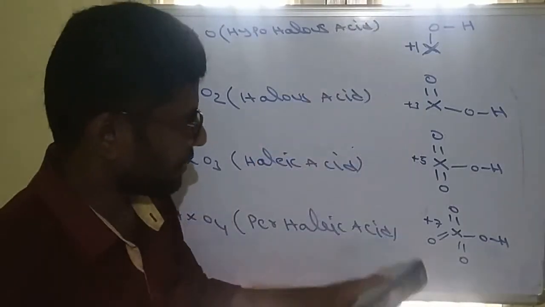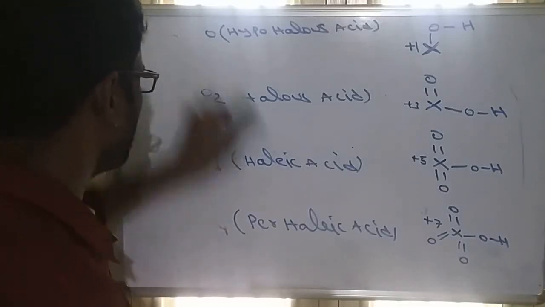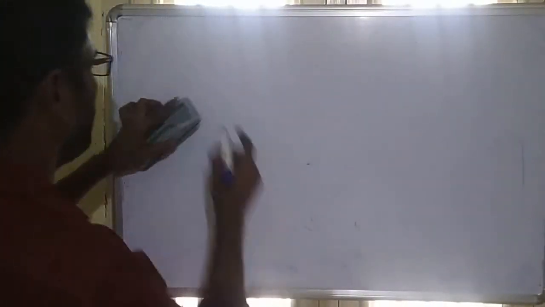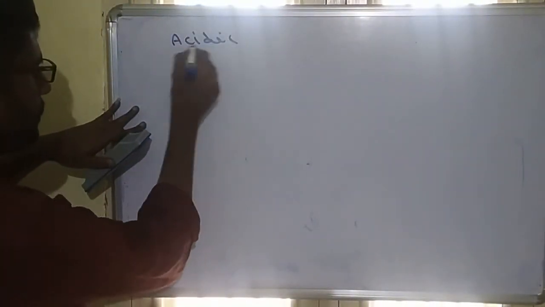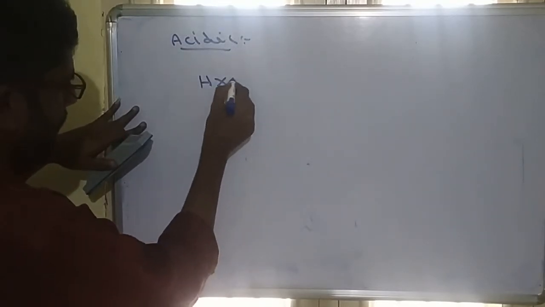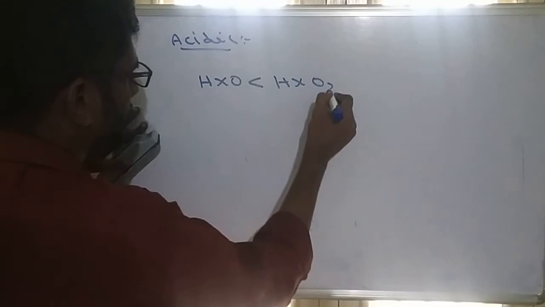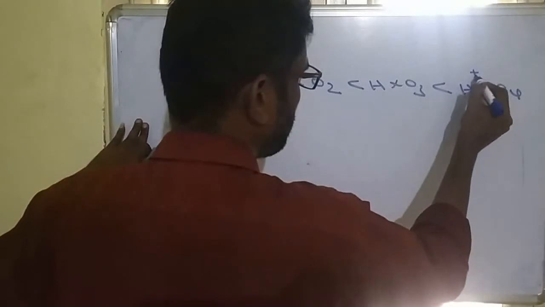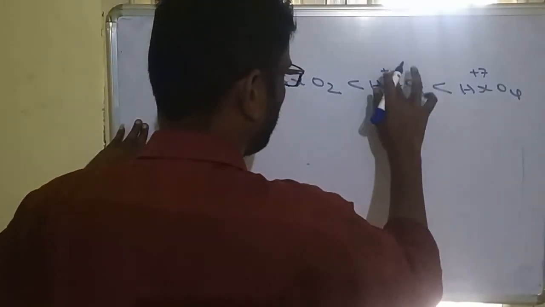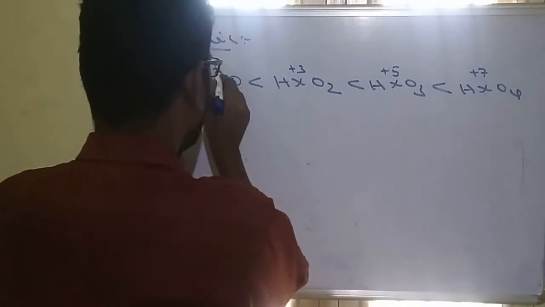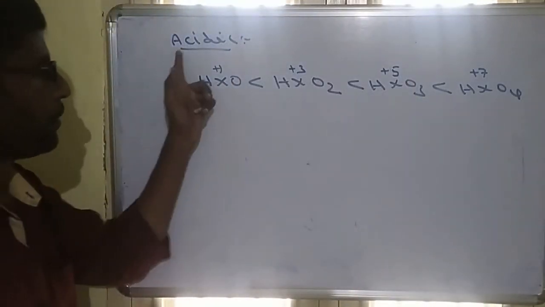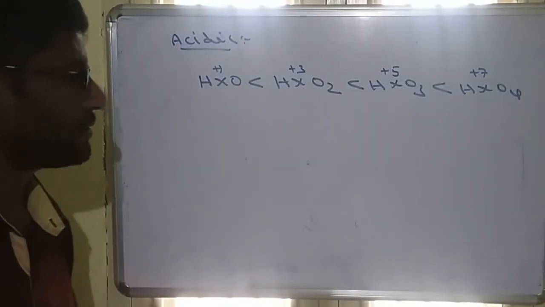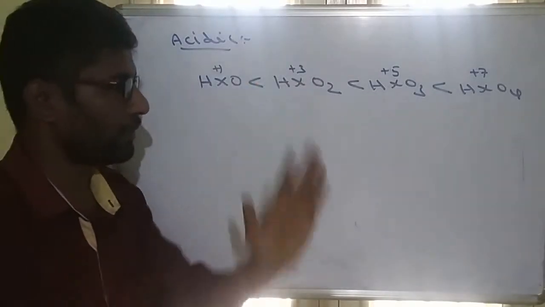So these are the oxo acid structures. Among these oxo acids, the order of acidic strength: HXO, HXO2, HXO3, HXO4. Since they have +7, +5, +3, +1, the more the oxidation state, the more the acidic strength. So HXO4 is more acidic than HXO3, HXO2, HXO. This is the order of acidic character.